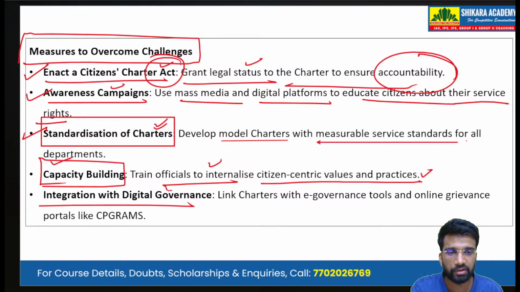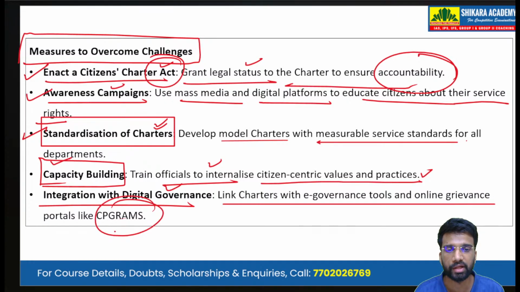Fifth is the integration with the digital governance. We have to link the charters with e-governance tools and online grievance portals such as CPGRAMS. Okay, in this way it will help in grievance redressal.